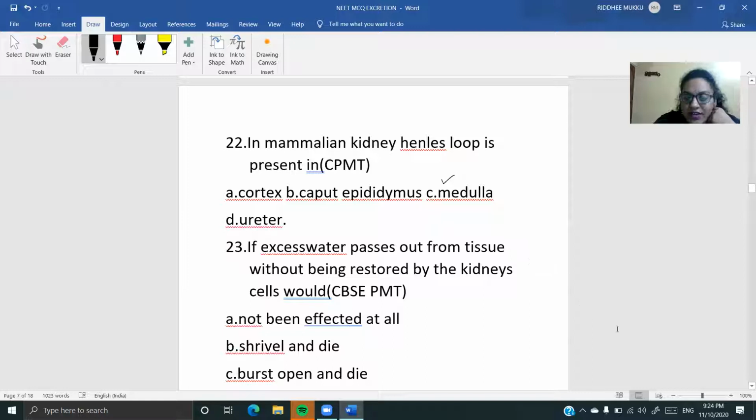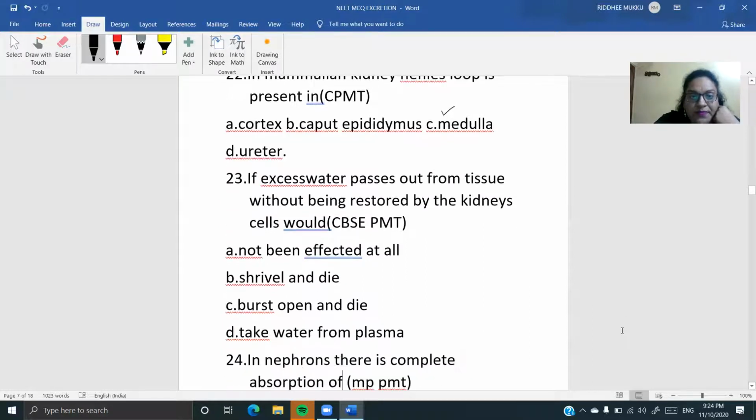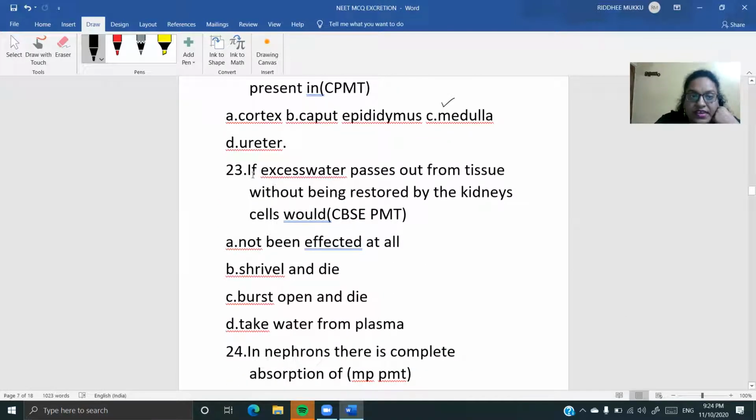Okay. The next question is, if excess water passes out from the tissue without being restored by the kidneys, आपका kidneys restore नहीं कर रहे हैं, पानी पूरा आपका excrete हो रहा है, तो उस टाइम पे आपका सेल क्या हो सकता है? Will the cells not be affected? No, they will be affected. They will shrivel and die. Yeah, because they're losing water, so they have to shrivel, right?